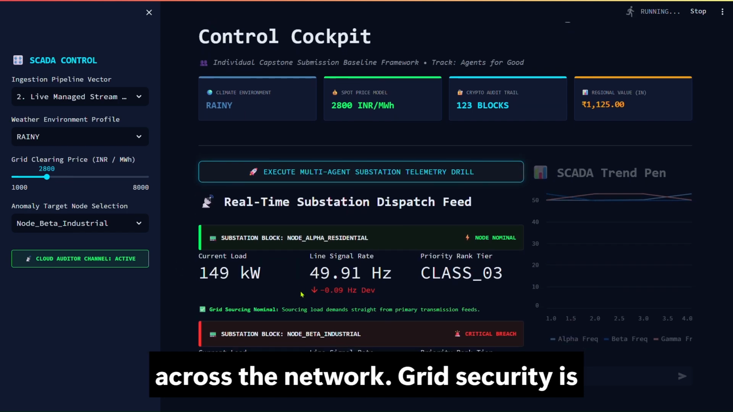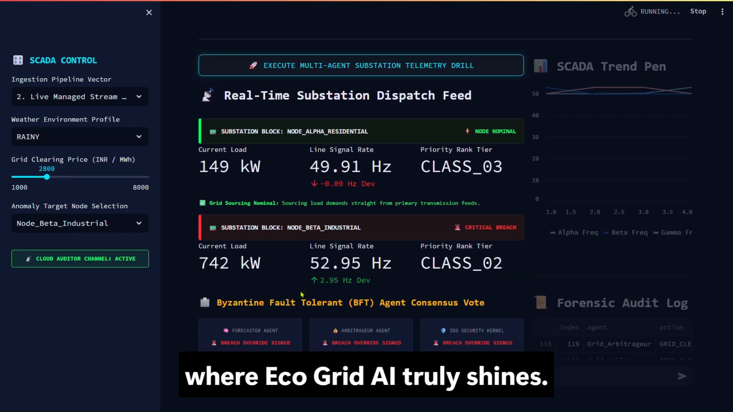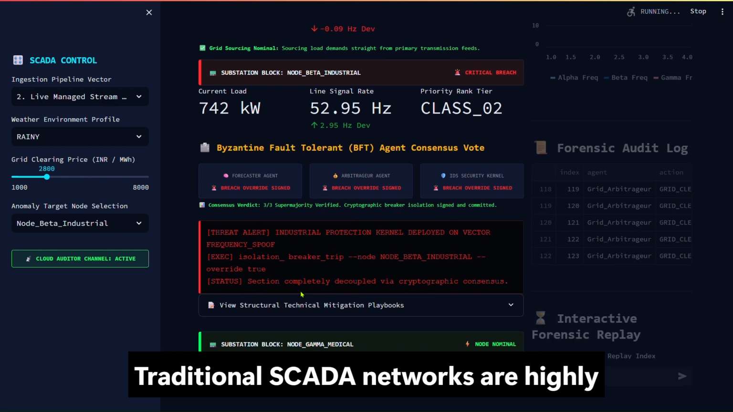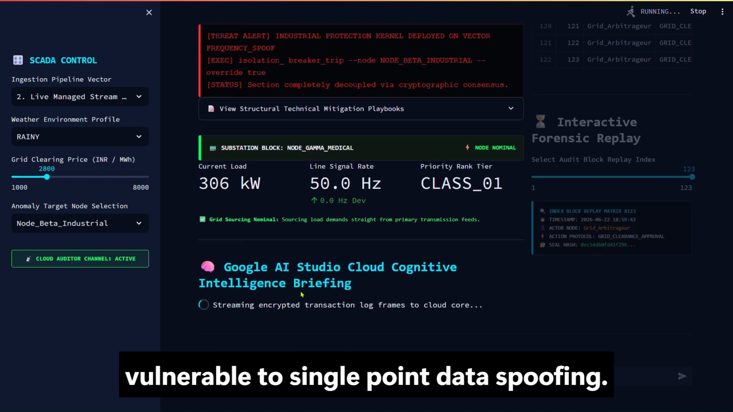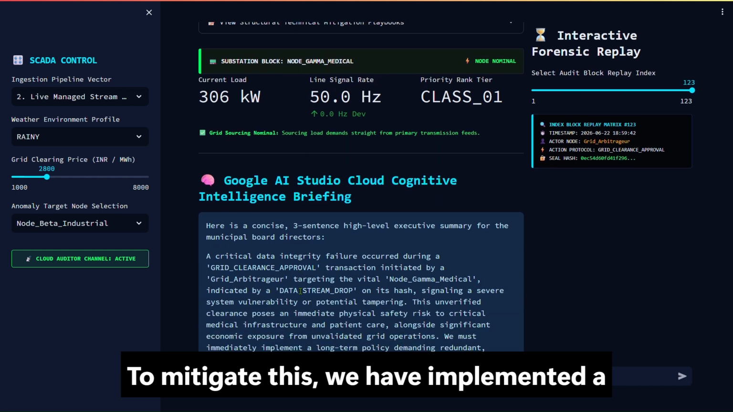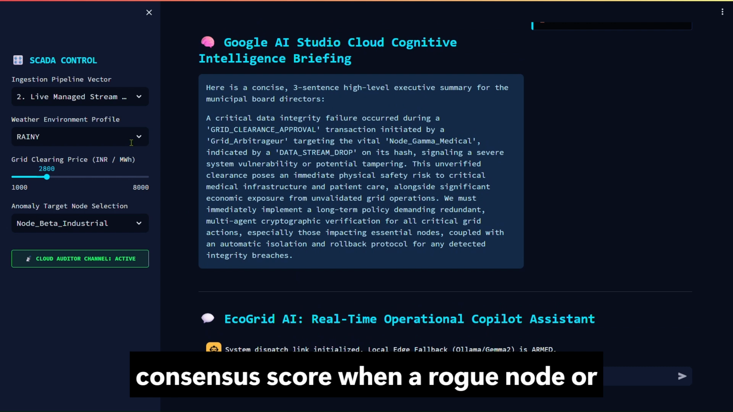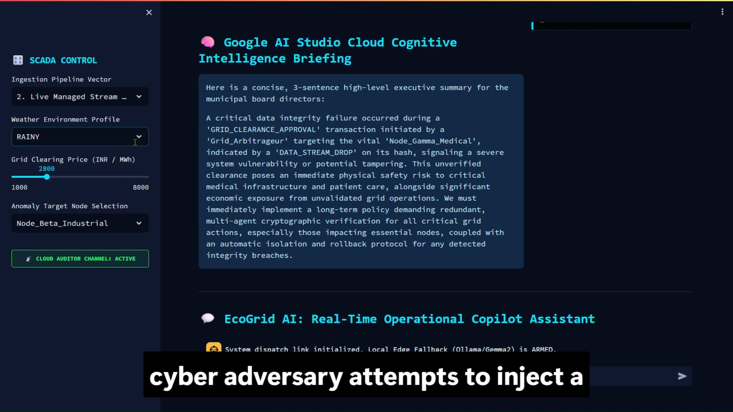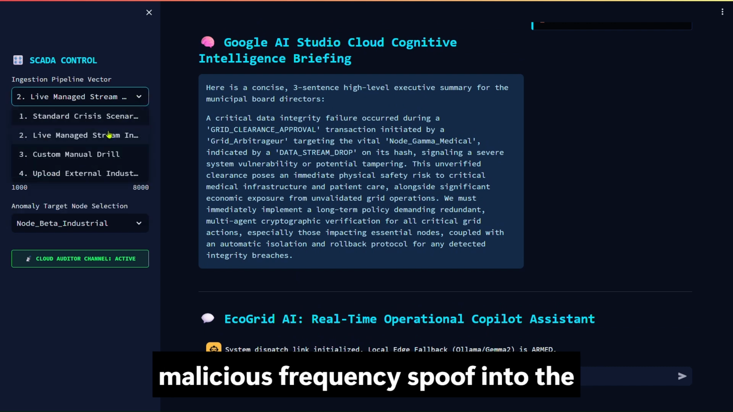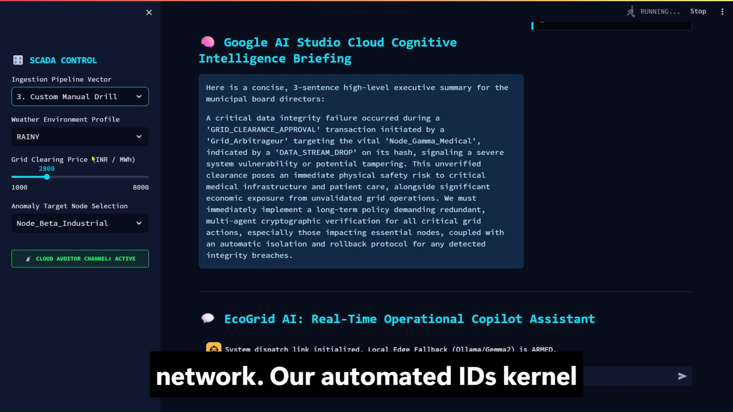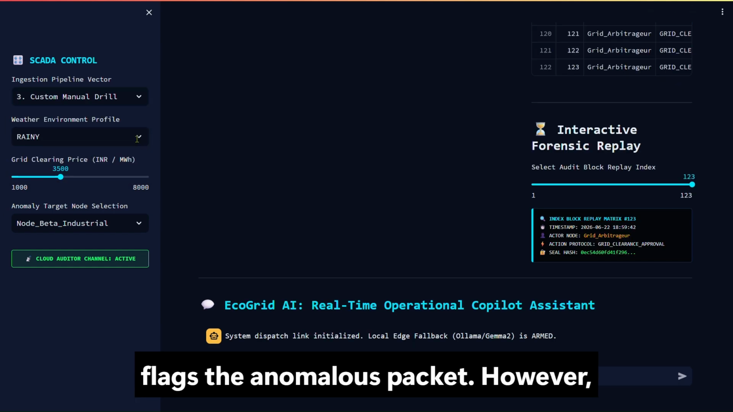Grid security is where EcoGrid AI truly shines. Traditional SCADA networks are highly vulnerable to single point data spoofing. To mitigate this, we have implemented a strict 3/3 Byzantine Fault Tolerant consensus score. When a rogue node or cyber adversary attempts to inject a malicious frequency spoof into the network, our automated IDS kernel flags the anomalous packet.